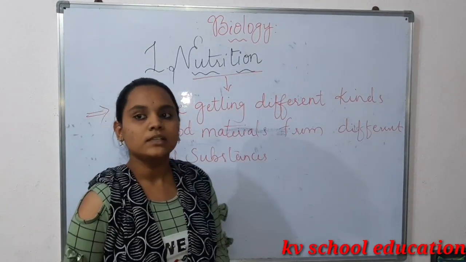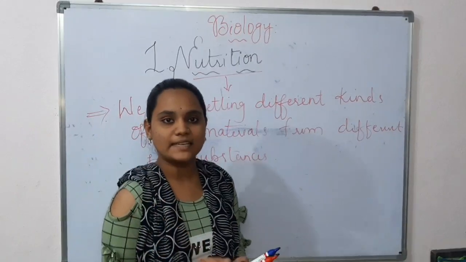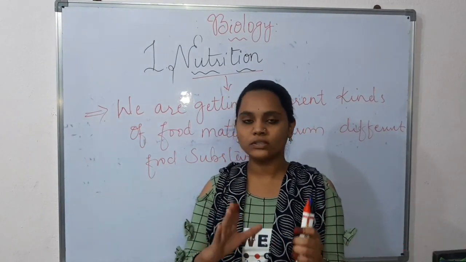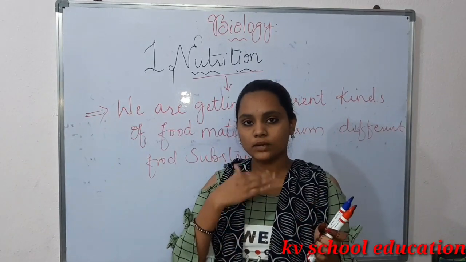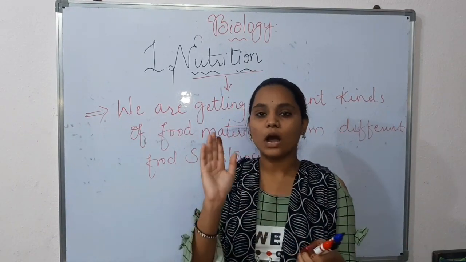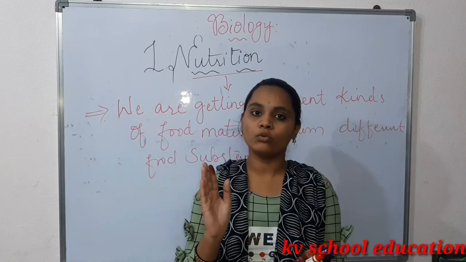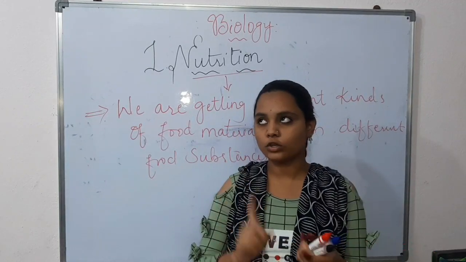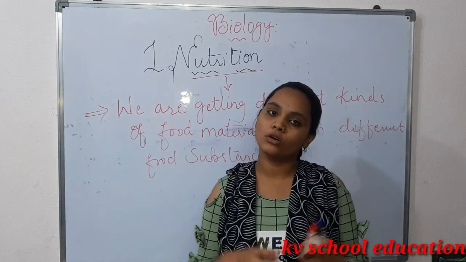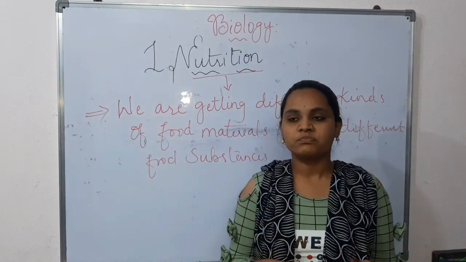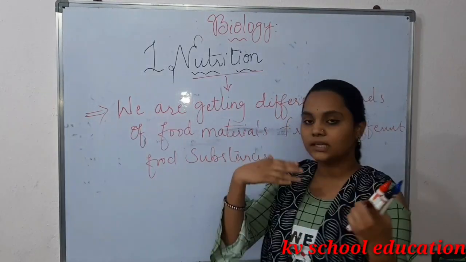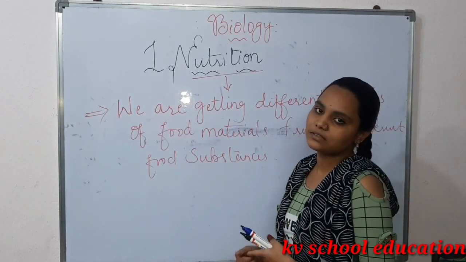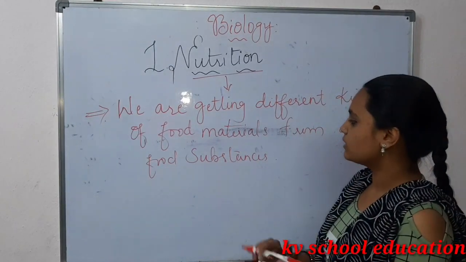For example, we are depending on plants. Plants can prepare their own food and they give us food. How can they prepare their own food? By the photosynthesis process. They are making not only one substance; they need more materials to make a single substance. So this is known as photosynthesis. This is nutrition.